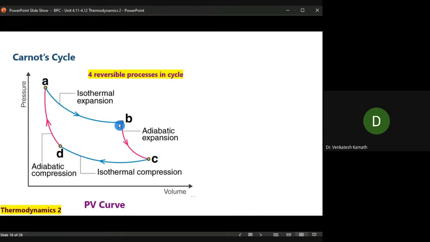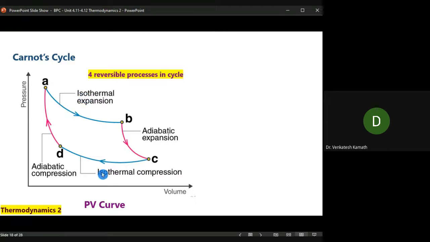So it is a forward journey. A to C is a forward journey, and backward it has to come to A now. It has to follow a similar path. So it is first isothermal compression, then adiabatic compression. Remember this one, there are two isothermal processes, there are two adiabatic processes. There are two expansion processes, there are two compression processes, right?